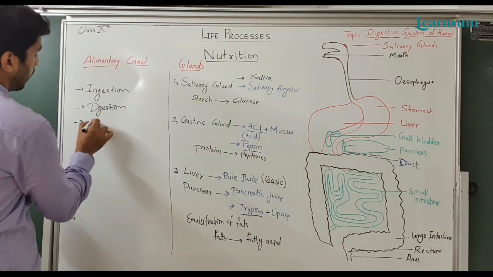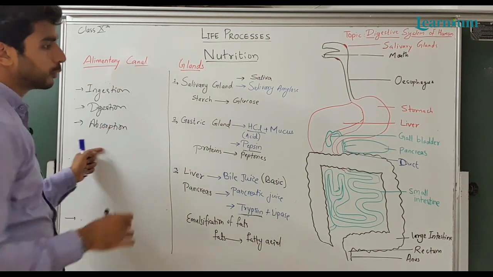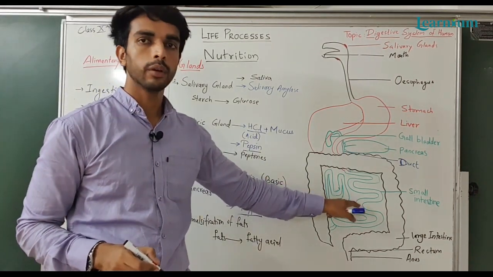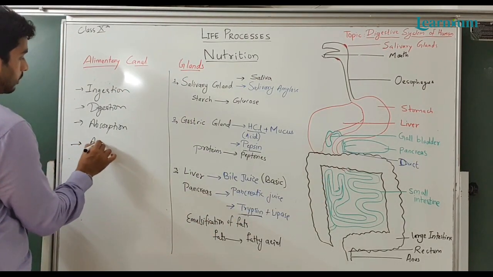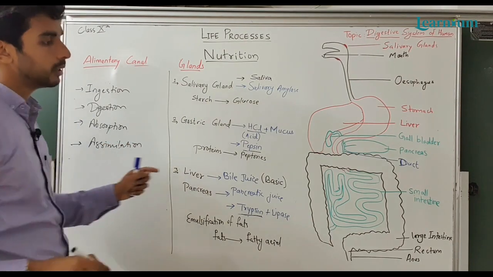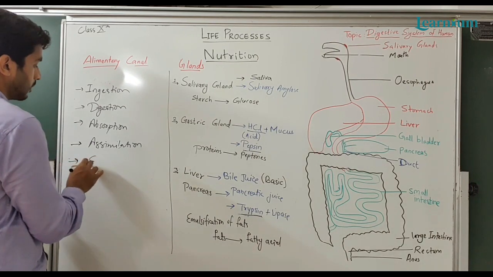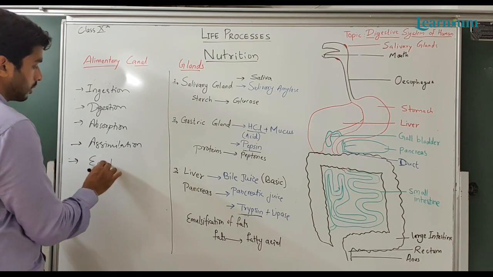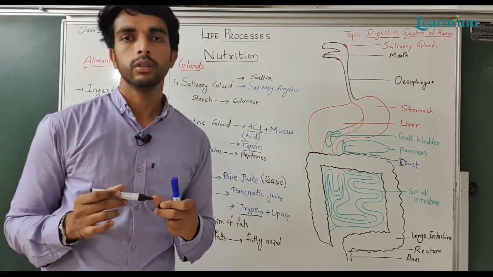Then absorption: food is absorbed in the small intestine. Then assimilation: assimilation means the proper utilization of food. Last is egestion: egestion is the removal of undigested food through the anus.